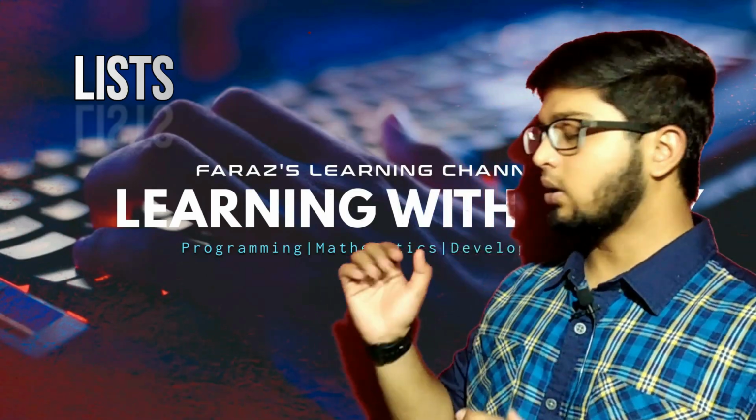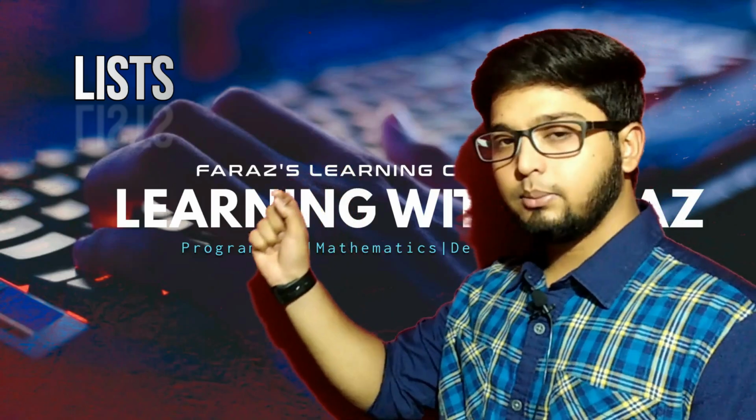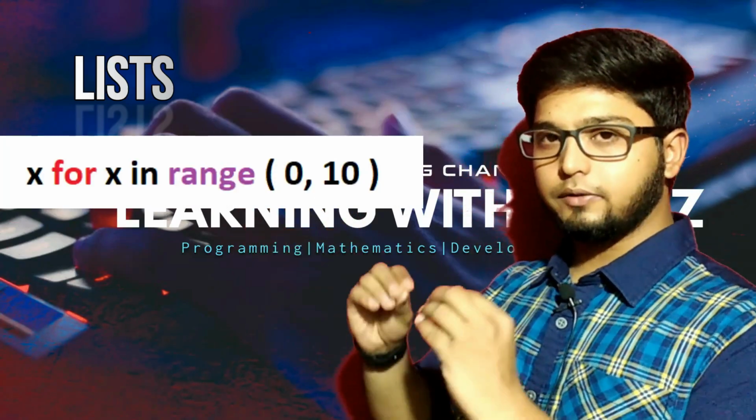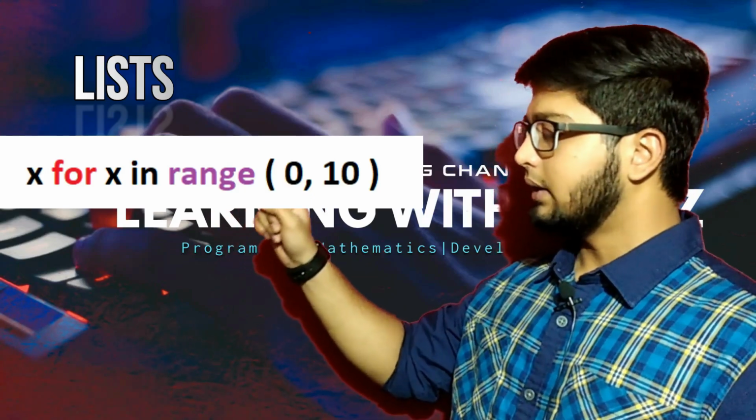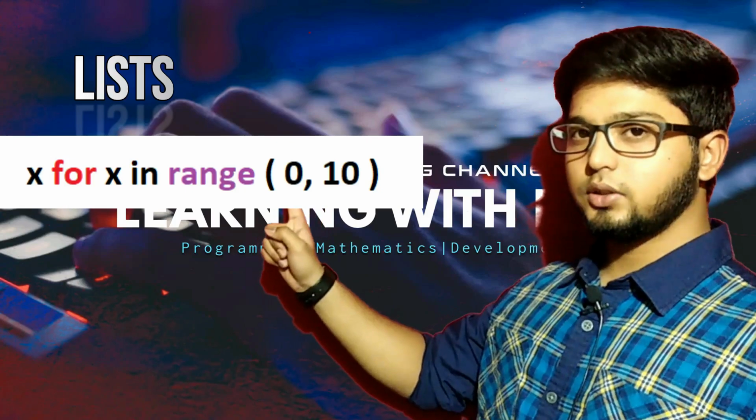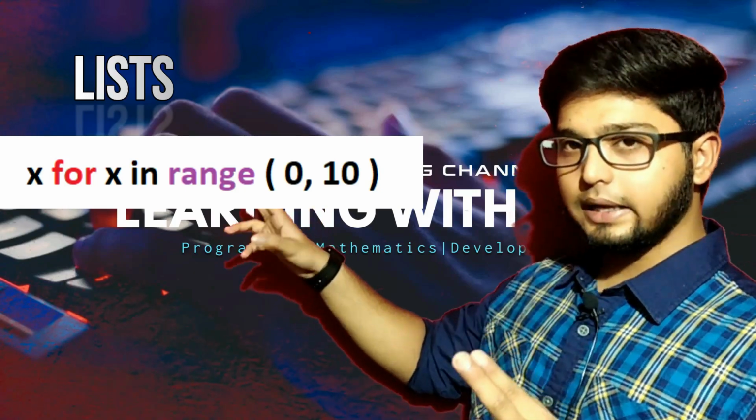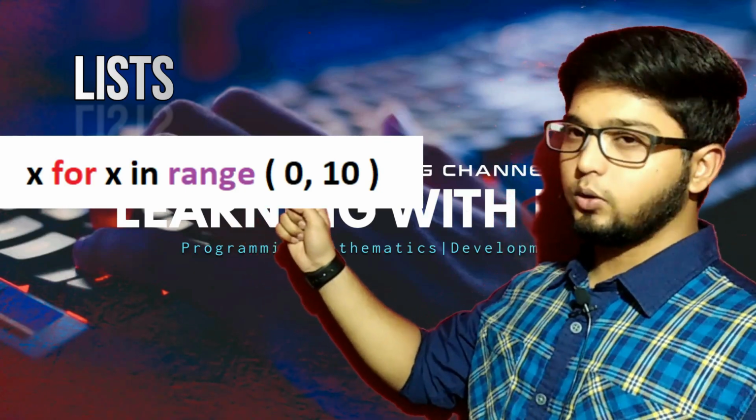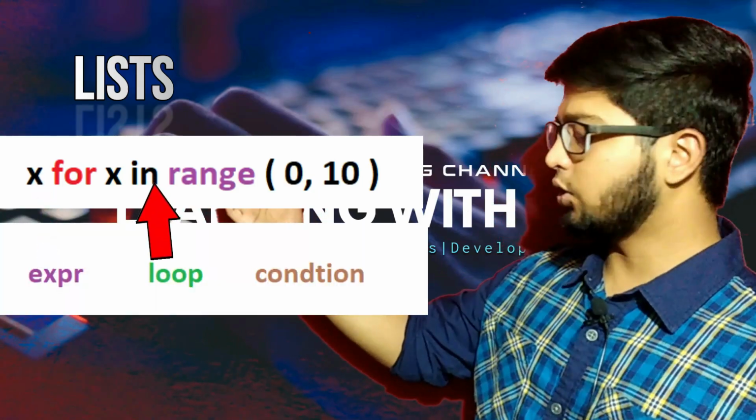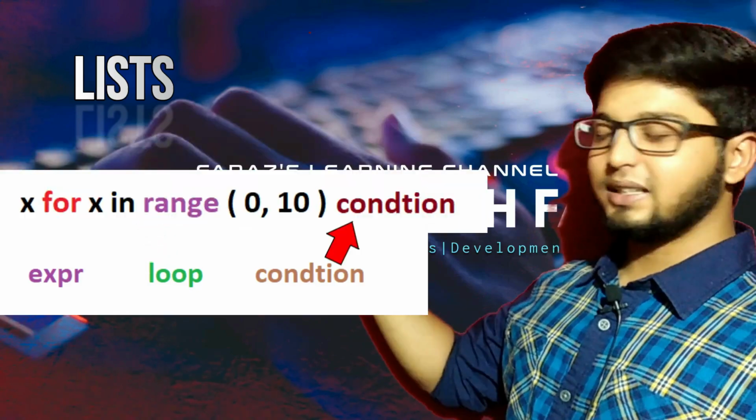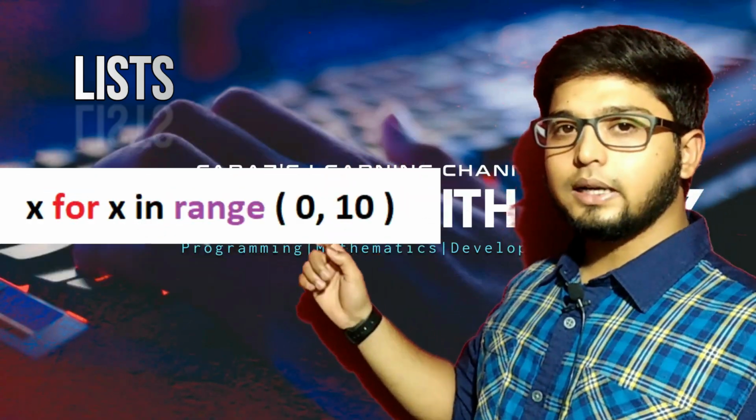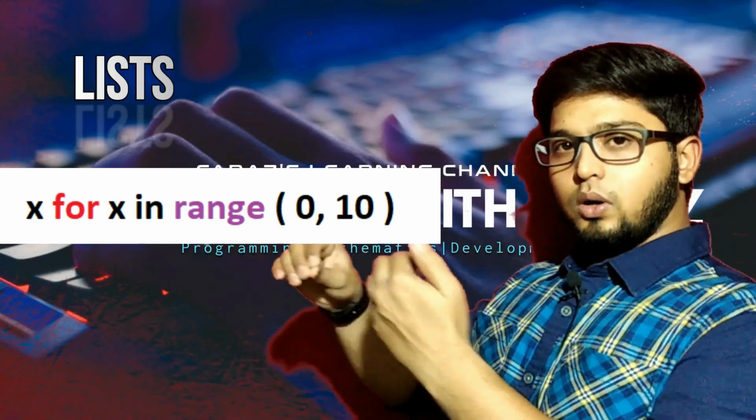The syntax of a list comprehension is, you will take any variable name. For example, I am taking x, you will write for loop for that same x in range. You know, the range function takes 2 values, starting and ending. I am putting 0 and 10, you can put any values. So this is your expression and this is your loop. Next is your condition. This is optional for you. If you leave it right here, you will get numbers from 0 to 9 in your list.